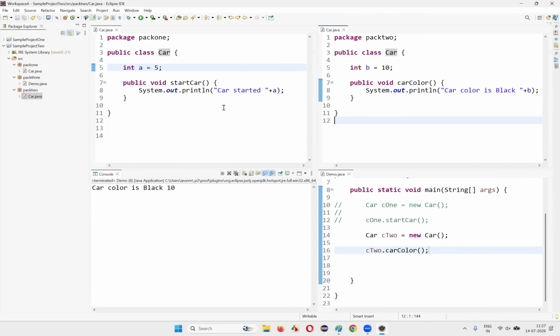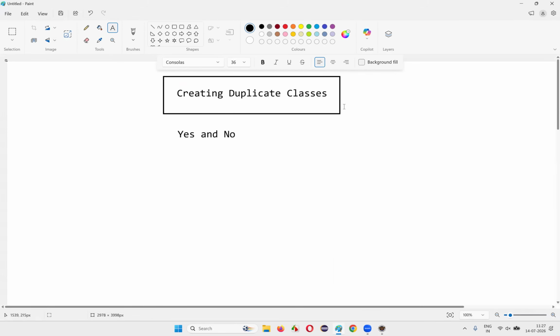So we can create duplicate classes inside the same project when these duplicate classes belong to different packages. They belong to separate packages. So in Java, can we create duplicate classes? The answer is yes. In Java, we can create duplicate classes only when those classes belong to different packages. If they don't belong to different packages, then Java will not allow you to create duplicate classes, whether they are part of the same file or the same package. If the duplicate classes you are creating are part of different packages, then you can create them in Java.